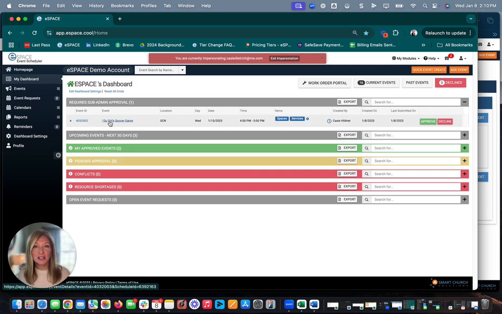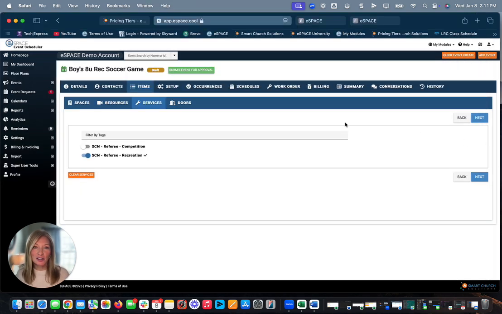So here's a 13U girls soccer game. This one is waiting sub-admin approval, and they're going to be able to see that a recreation referee is needed, and they can go ahead and approve just that part of that event, and then wait on the soccer club president or the organizer to approve that event. So those are some ways you can streamline communication.